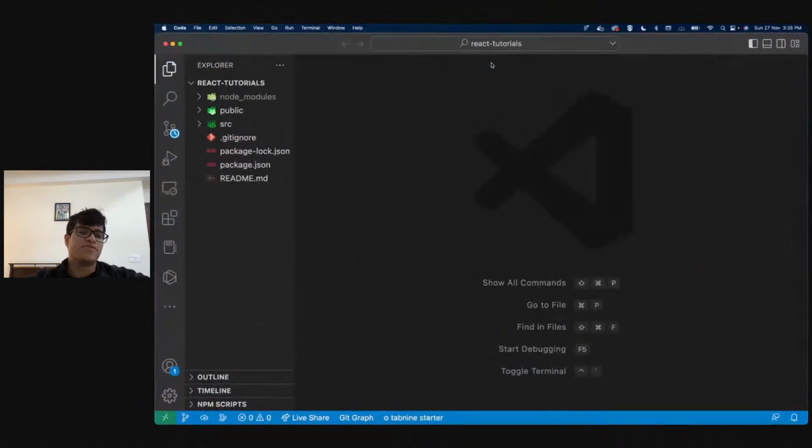Consider this folder to be the same folder that you make for your HTML websites, right? In your HTML, how to check whether React is installed?